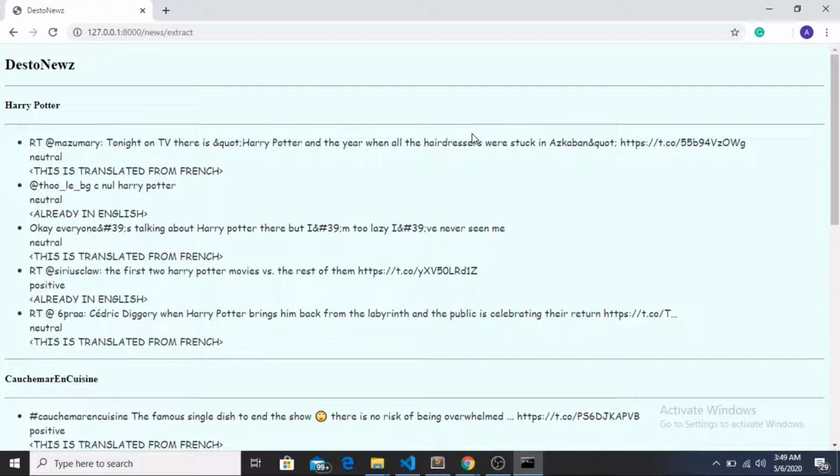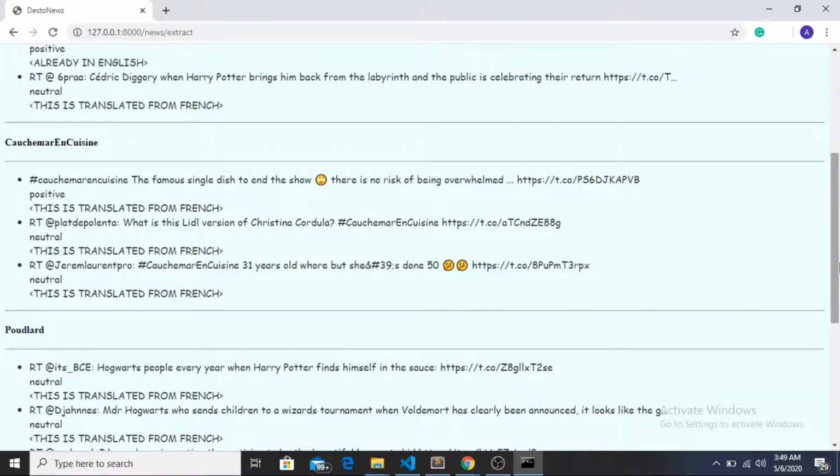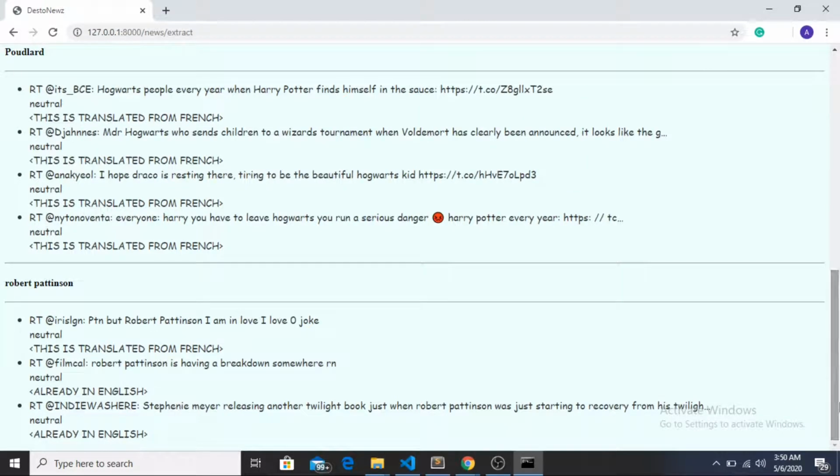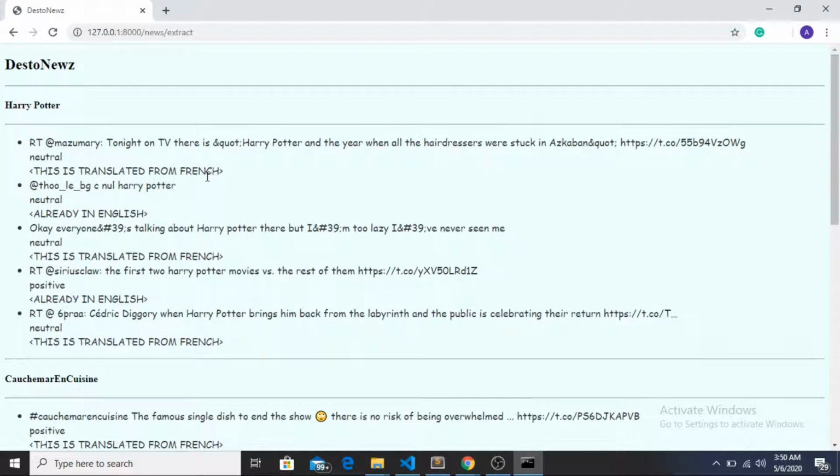Yeah, if I reload it, now this one is translated from French. This is already in English, so it is not translated. Then the next one is also translated from French. Now this is already in English, and the next is translated from French. Yeah, these three are translated from French. Rest everything is in French, I guess. No, these two are translated. These two are already in English, so no translation is done. Pattinson is having a breakdown somewhere right now. Okay, so these are the things which are there.